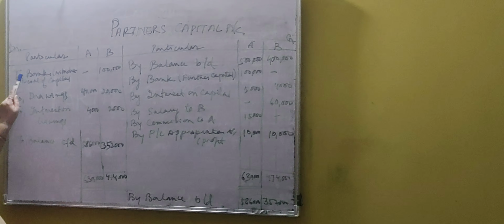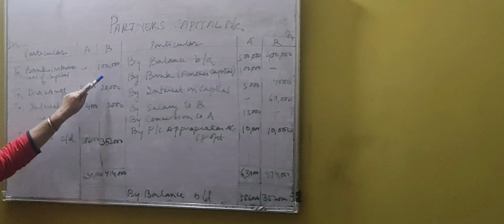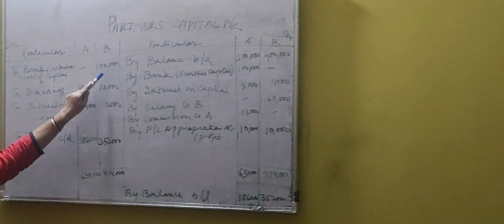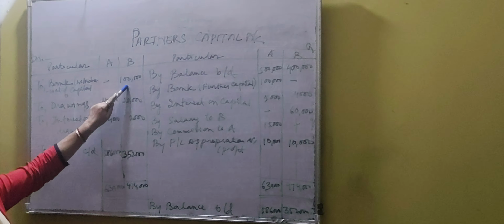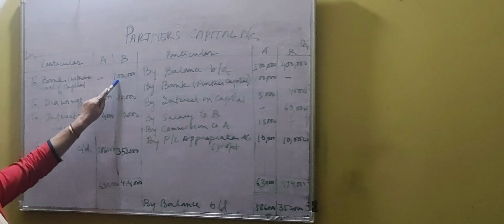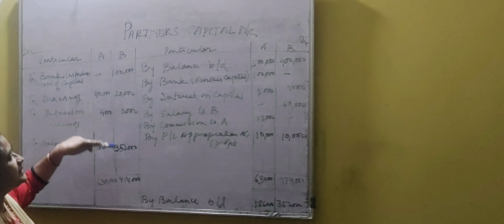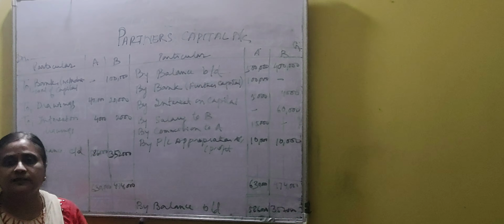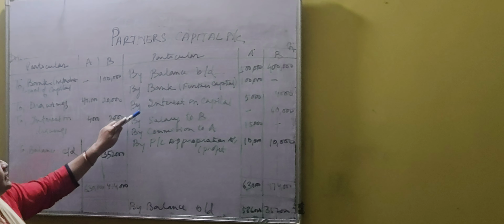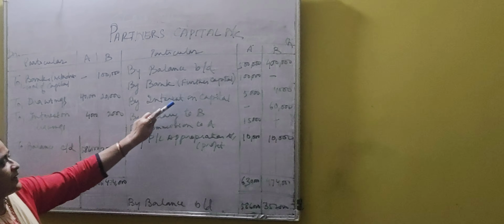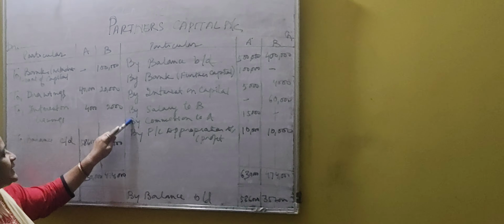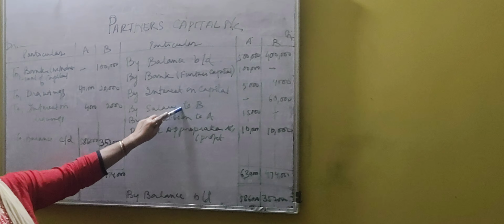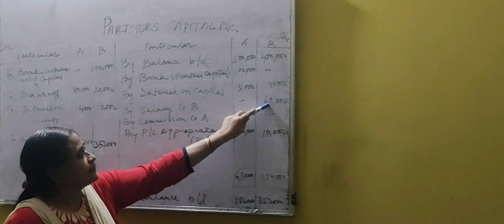Now, for example, if B has withdrawn the capital, then you will have to write to bank, withdrawal of capital, that is B has withdrawn the capital. These figures will be written only if you find them in the question. Now, by interest on capital, this will be given in the question, then you have to write it. Okay. Next, by salary to B, if B is given salary, then you will write it here.